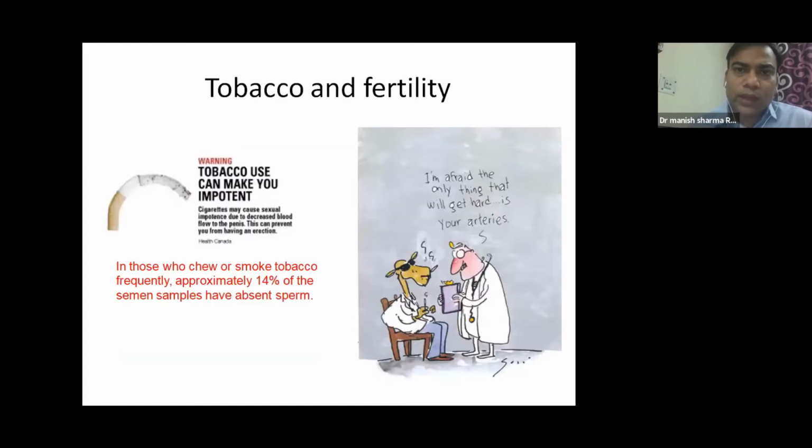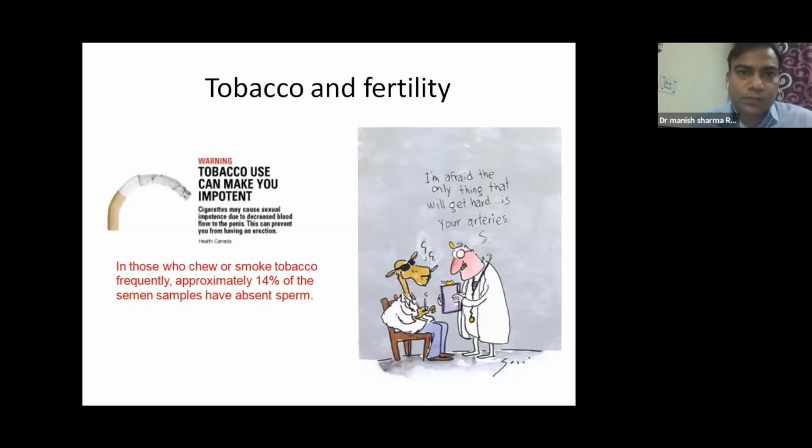Tobacco can impair fertility in both males and females. Tobacco can make the patient impotent. Cigarettes may cause sexual impotence due to decreased blood flow, and this can prevent a normal reproductive life. It has been seen in some studies that those who chew or smoke tobacco have approximately 14% lower sperm count in their semen. The only thing which gets hard is the arteries and nothing else when we smoke or chew tobacco.